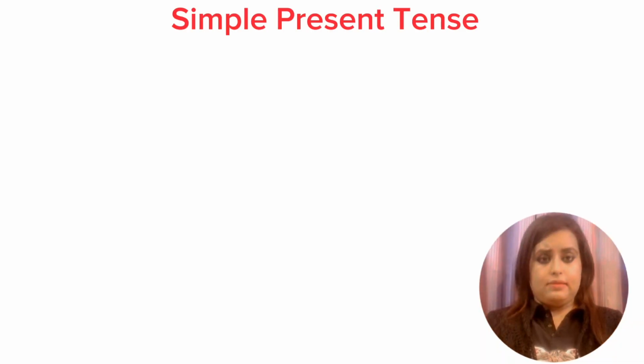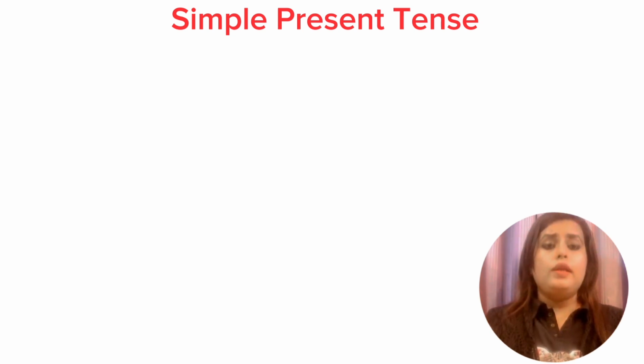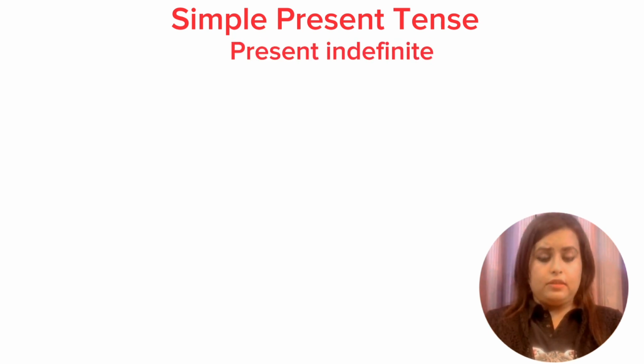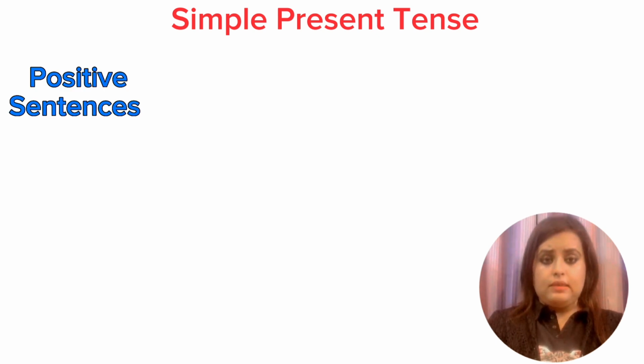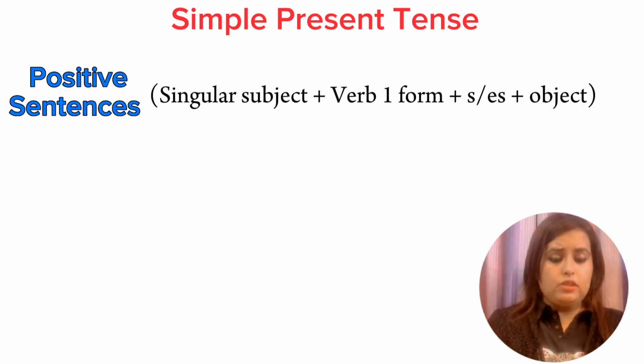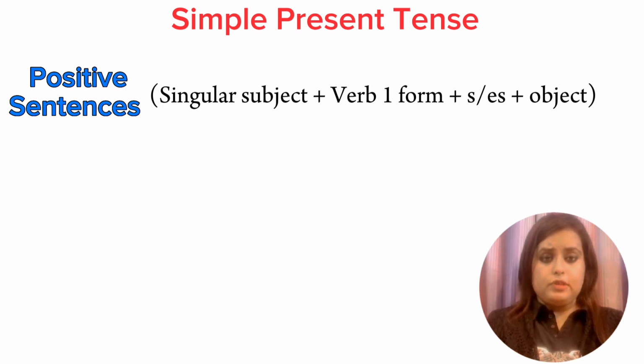Okay, so let's start with the first tense, that is simple present tense. Also, we call it present indefinite. So, the rule for positive sentences is singular subject plus verb first form plus s or es plus object.